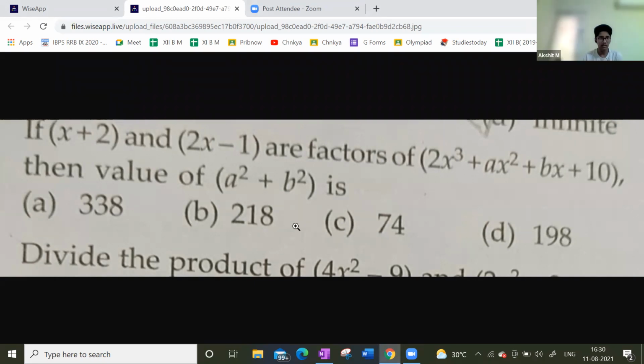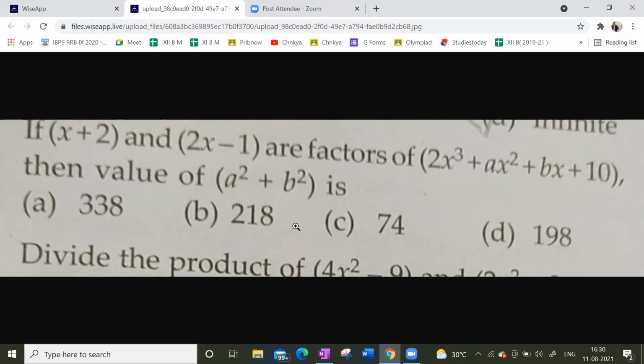Sir, can I tell? We can simply find the solution: x plus 2 gives x equal to minus 2. Replace it, and do it for both cases. We get two equations, and we can solve them because a and b are two variables. Sir, I did the same way, but I didn't get the appropriate answer from the options.